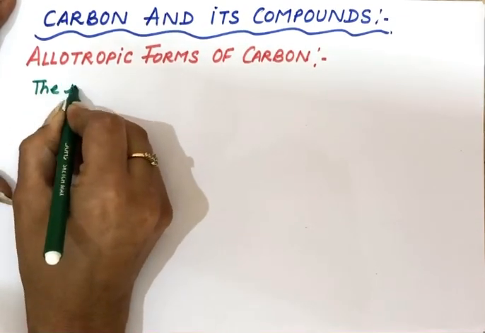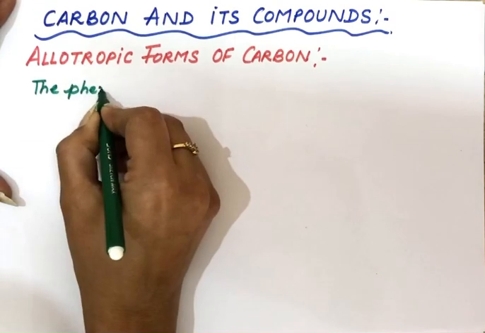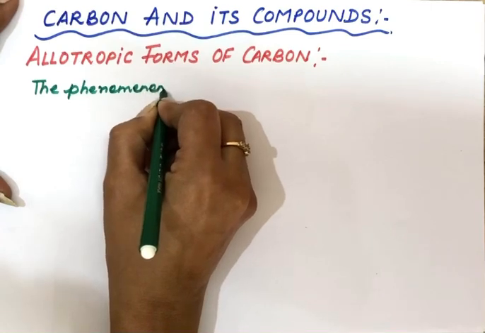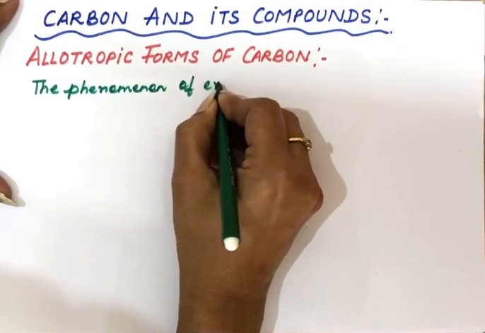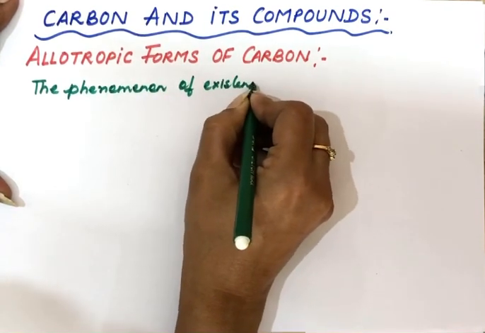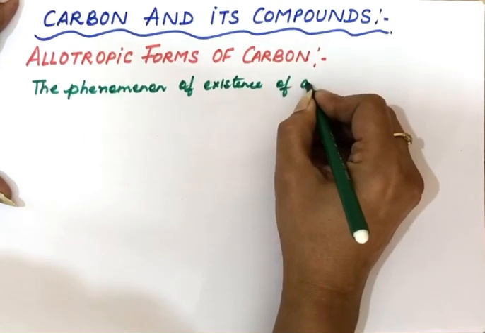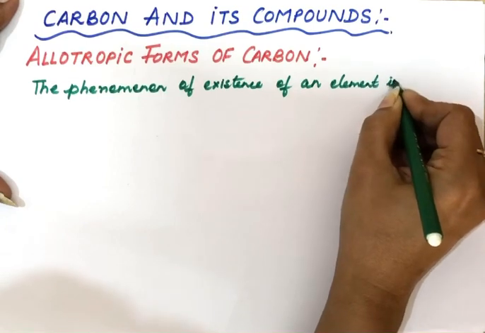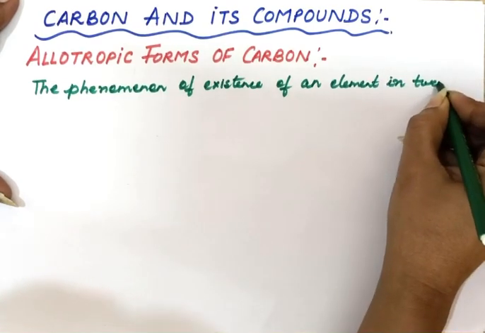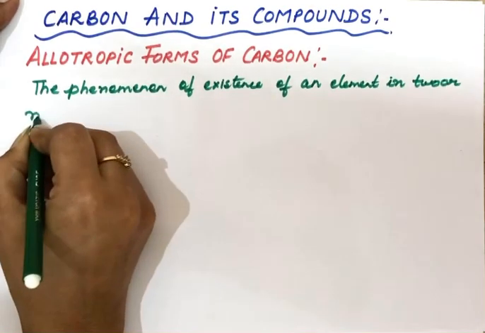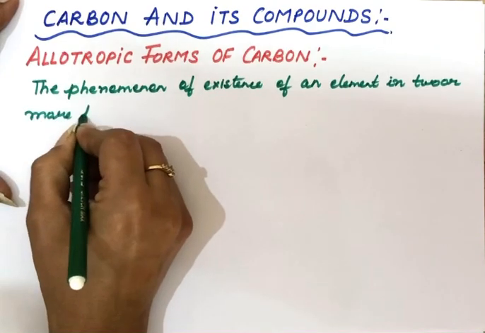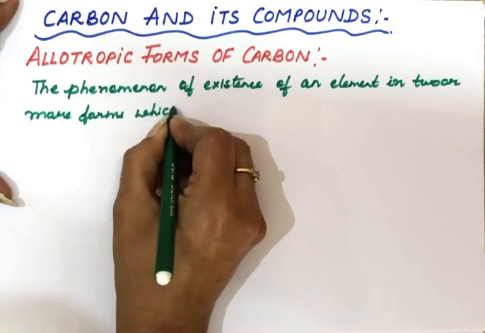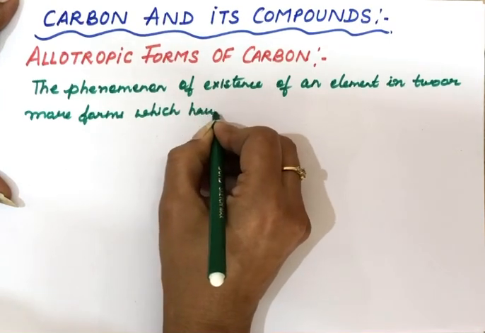Or first of all, we define what is allotropy. The phenomenon of existence of an element when one element exists in two or more forms, and in these forms its physical properties will be different but the chemical properties will remain the same.